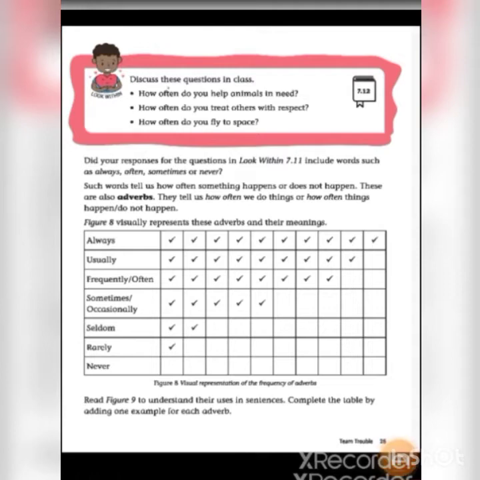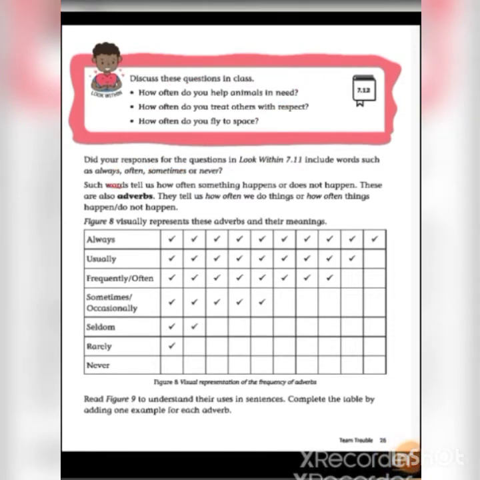Discuss these questions with your family members. How often do you help animals in need? How often do you treat others with respect? How often do you fly to space? Did your responses for the questions in Look Within 7.11 include words such as always, often, sometimes or never?